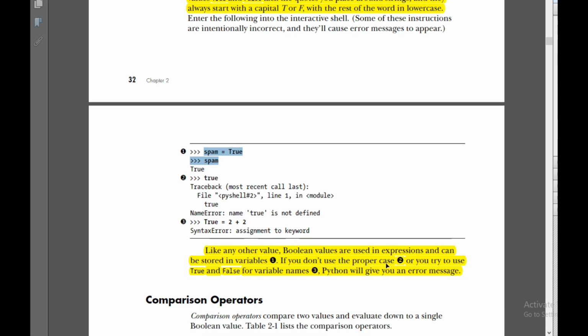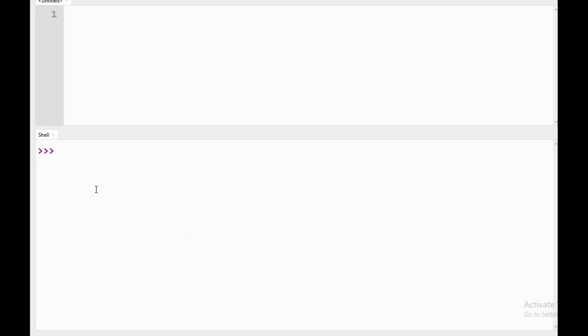If you don't use the proper case, or you try to use True and False for variable names, you have to use those names in the proper case. That means the first letter has to be a capital letter and the remaining all has to be lowercase. If you are giving it in a very different way, then Python will give you an error message. So let us see these examples in the Thonny software.